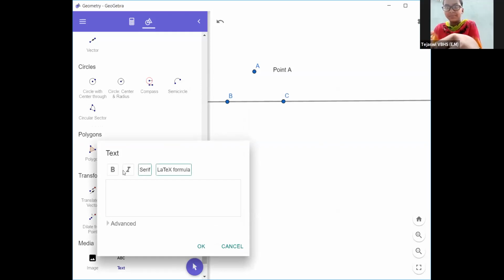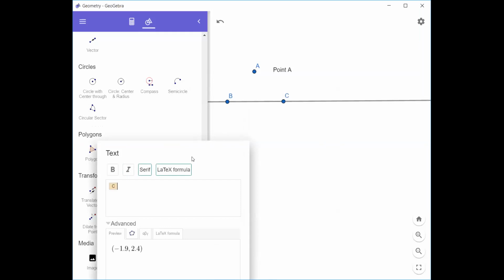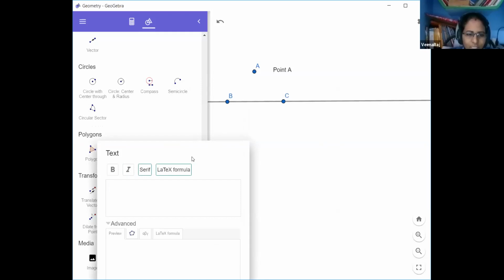No beta, once you observe here, line BC. Can you see any end point here? No, ma'am. Line. So that is line BC. Line BC.